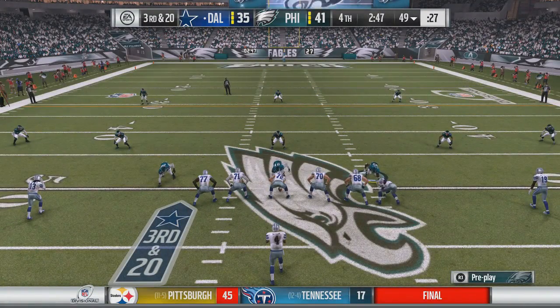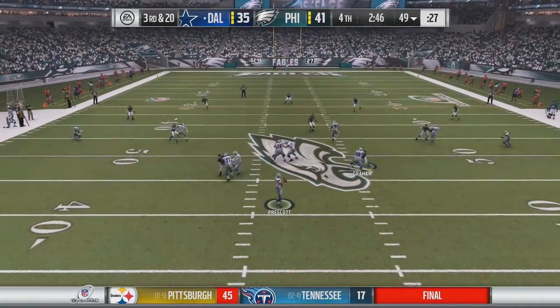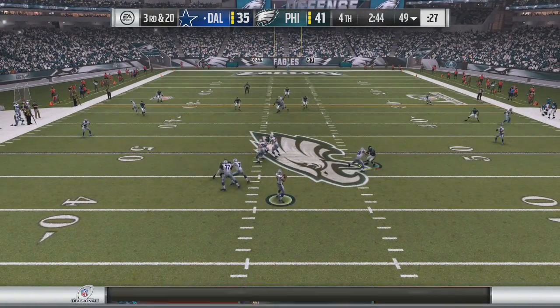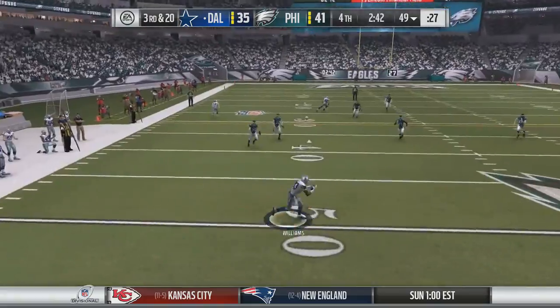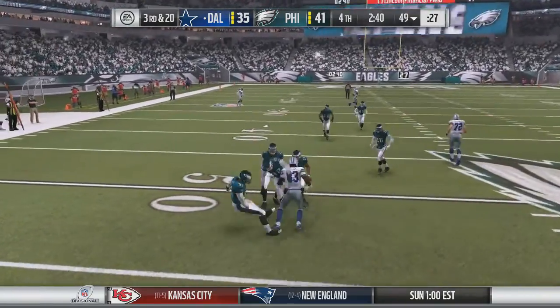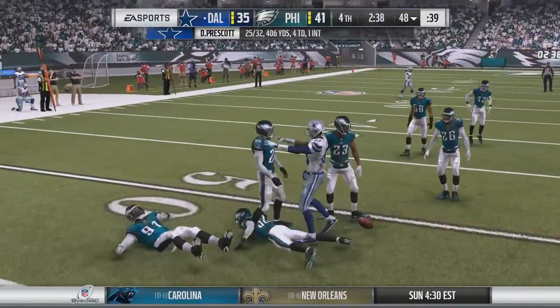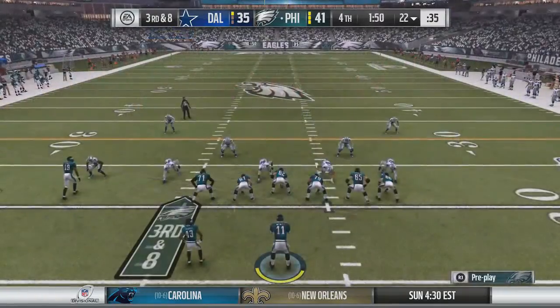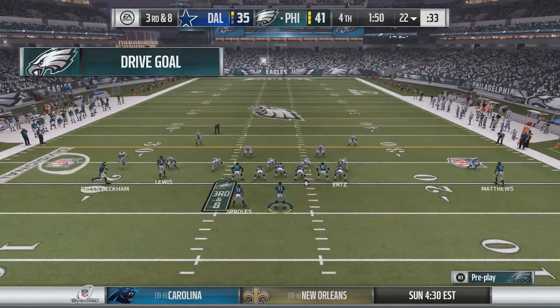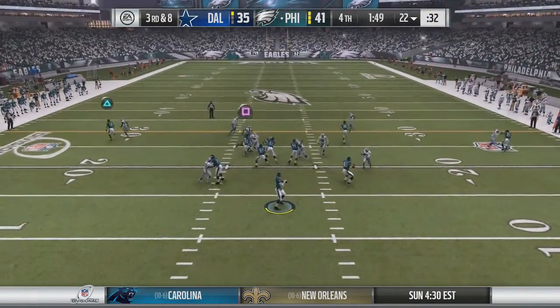Prescott in shotgun, got 4 receivers out on the field and Jason Witten. Prescott takes the snap, stands in the pocket, all the time in the world to throw, goes to the outside. It's caught by Williams, but he actually trips and falls down. That's going to be a loss of a yard. And now Carroll and Williams are about to get into it, but the Cowboys would punt it away on 4th and 21 and trust their defense. They need a stop here.